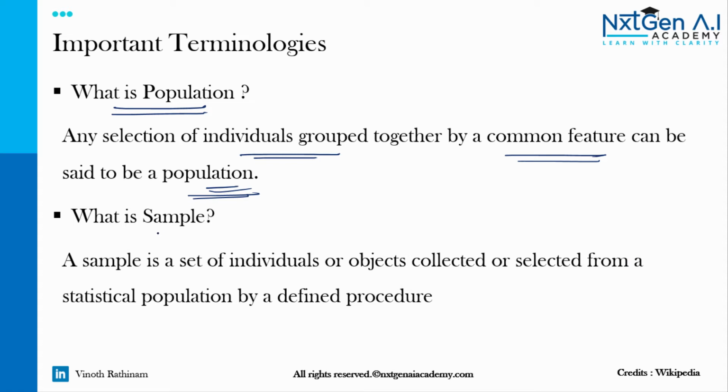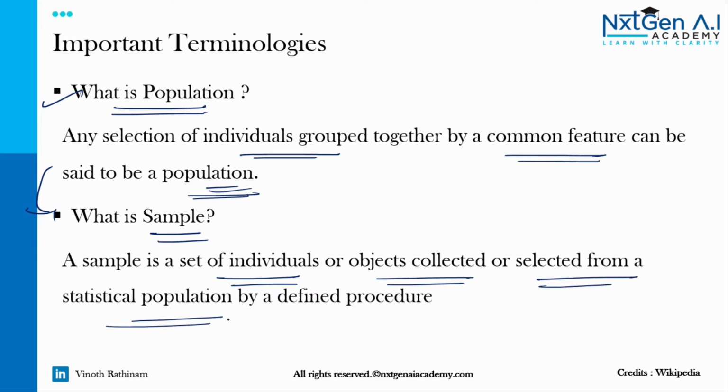And then the next important terminology is sample. To make things easier, we can't do our analysis with the whole population, and it is impossible to get data of every member of the population. So what we do, we take a sample from that population for our analysis purpose. So a sample is a set of individuals or objects collected or selected from a statistical population, that is this one, by a defined procedure.